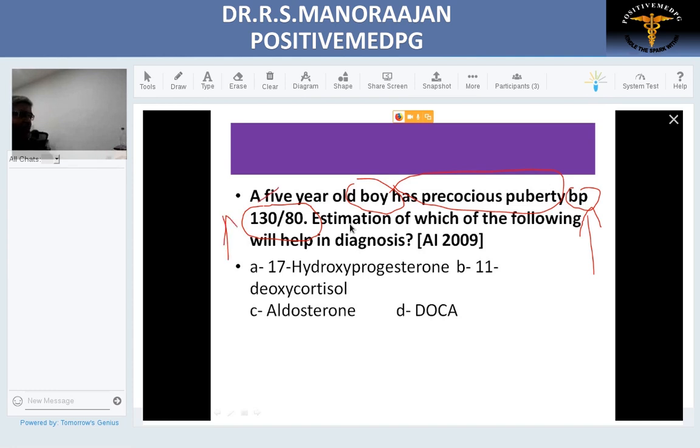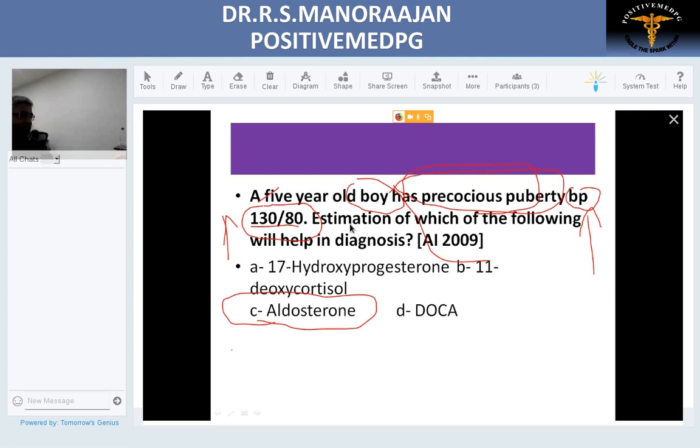When there is an increase in blood pressure, we know there should be a hyperaldosteronic state. Which is the combination in which there is precocious puberty in a male child with an increase in blood pressure? We'll go one by one. Can this be due to aldosterone? The question is, estimation of which of the following will help. Aldosterone can cause hypertension but not precocious puberty.